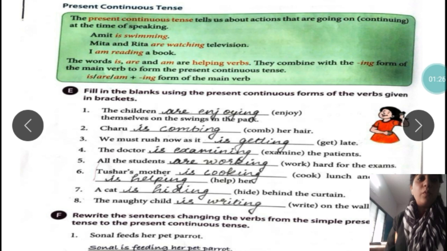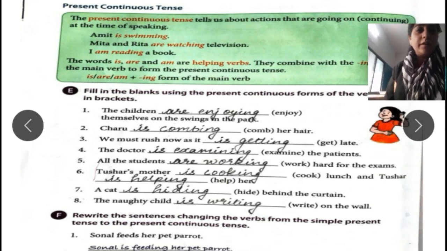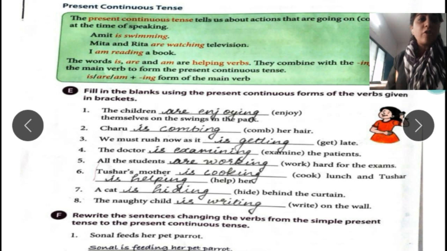All the students dash hard for the exams. Are working hard for the exams. Tushar's mother dash lunch and Tushar dash her. Cook would be is cooking and help would be is helping. You have to use help plus ing, that is helping. A cat dash behind the curtain, hide would be is hiding. The naughty child dash on the wall, write would be is writing. I hope you are clear.